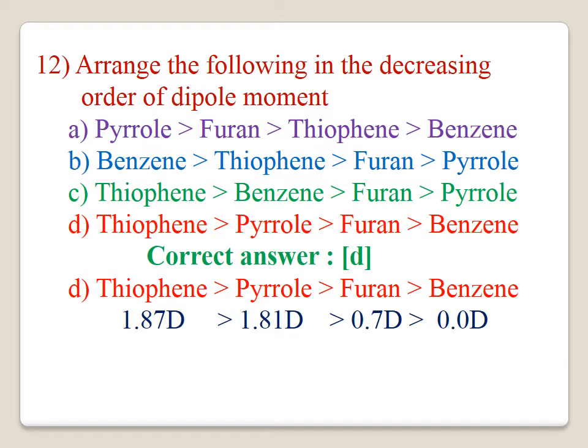12. Arrange the following in the increasing order of dipole moment, which we have already discussed in the previous question. The correct answer is D. Thiophene greater than pyrrole greater than furan greater than benzene. 1.87 D greater than 1.81 D greater than 0.7 D greater than 0. Benzene has a dipole moment of 0. The correct answer for this question is D.